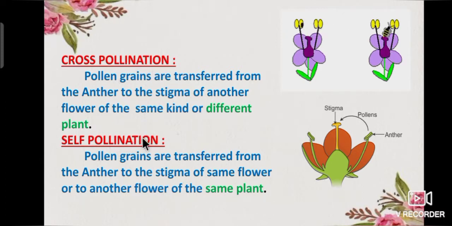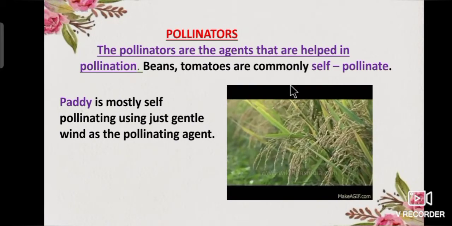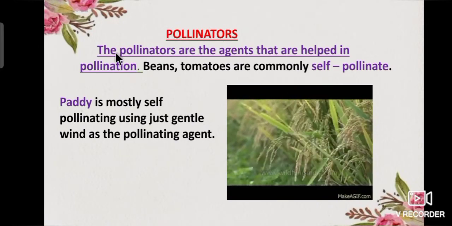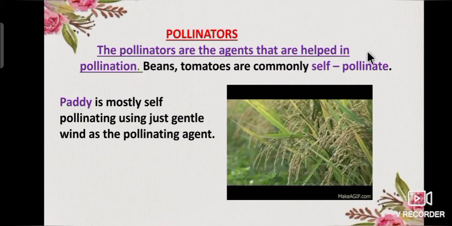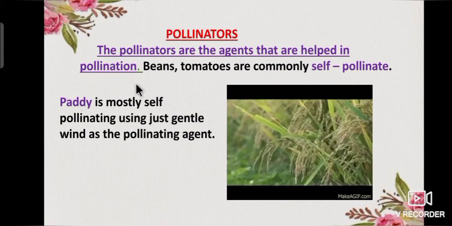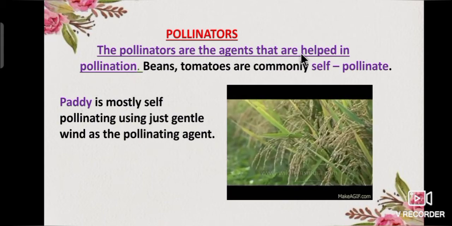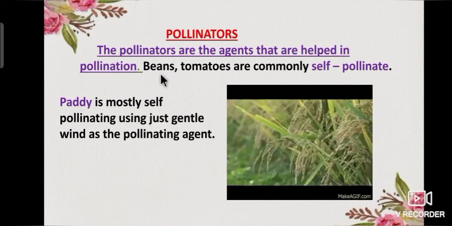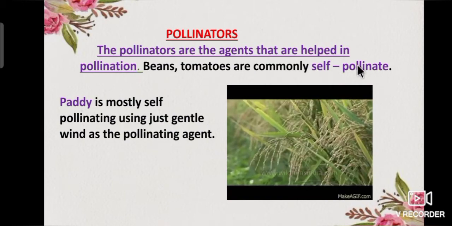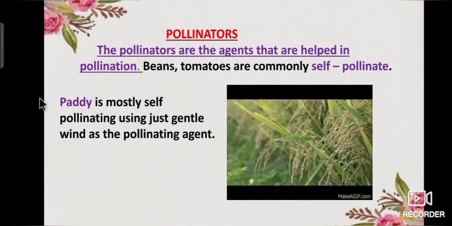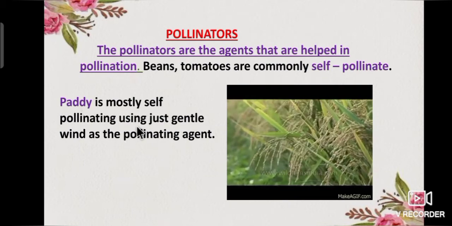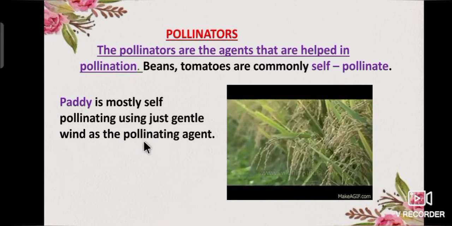What is self-pollination? Pollen grains are transferred from the anther to the stigma of the same flower or to another flower of the same plant. This is called self-pollination. Now tell me, what is a pollinator? The pollinators are the agents that help in pollination. Beans and tomatoes are commonly self-pollinating. Paddy is mostly self-pollinating, using just gentle wind as the pollinating agent.